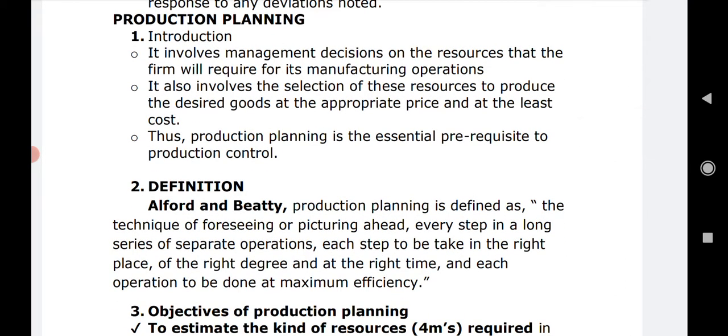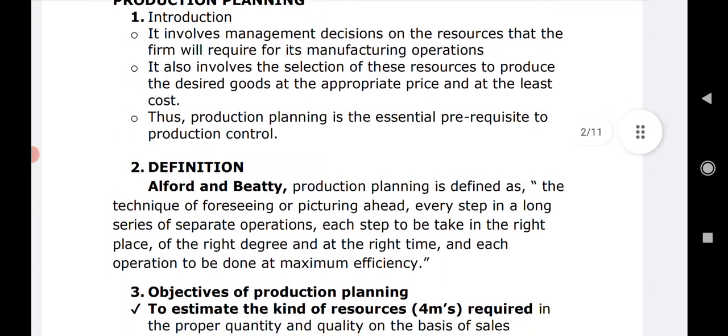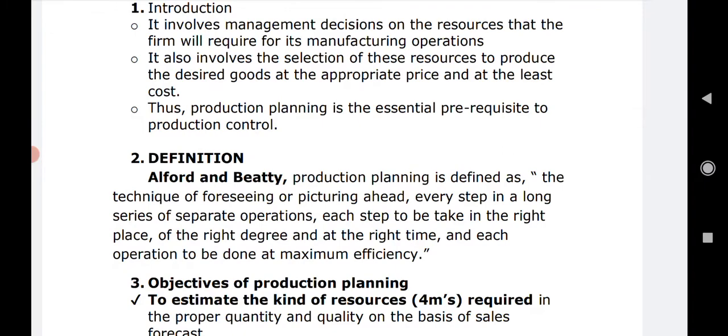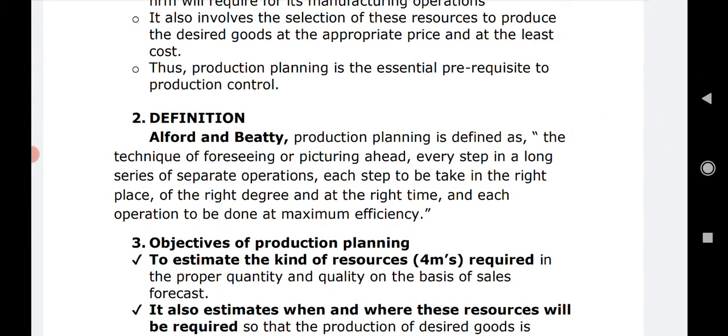So it involves management decisions on the resources that the firm will require to manufacture its operations. Thus, what is production planning? It involves such managerial decisions related to resources. Resources means 4 M's. It may be materials, machines, money, or manpower that the firm will require to produce so and so amount of some kind of product, or to take care of all the manufacturing operations. So it involves the selection of these resources to produce the desired goods at an appropriate price and at the least cost.